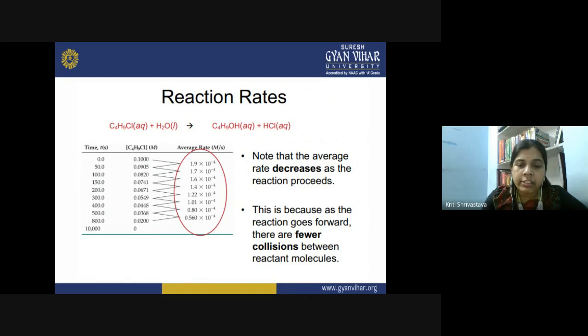The simple reason is that as the reaction is going forward, more and more reactant is getting converted into product. Now, the reactant molecules are fewer and therefore fewer collisions will take place between the reactant molecules. So there are lesser chances of the reactant getting converted into product, and therefore a progressive decrease in the reaction rate is observed.